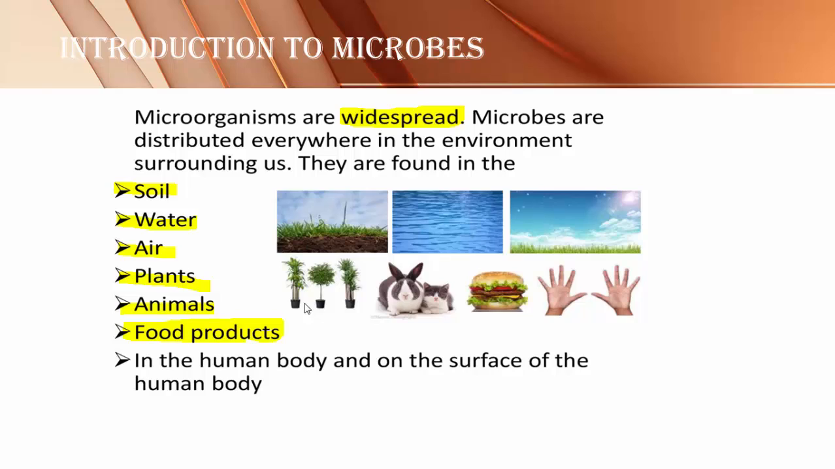If I take the name of food poisoning, when fungi grow on the food items, consumption of that kind of contaminated food by humans results in food poisoning, and food poisoning is due to the growth of fungi on food items. Even the microbes are present in the human body as well as on the surface of the human body. So all these are the places where we can see the distribution of microorganisms.